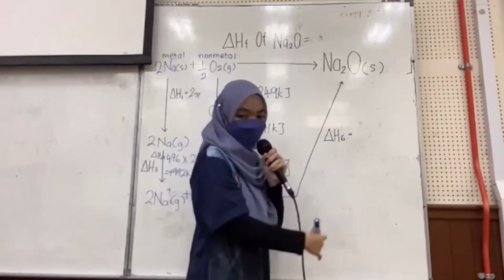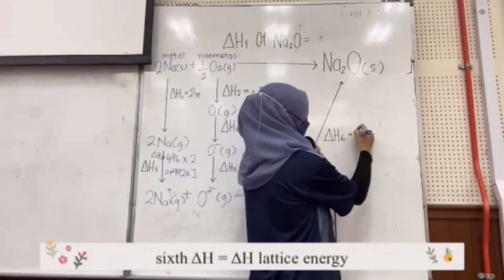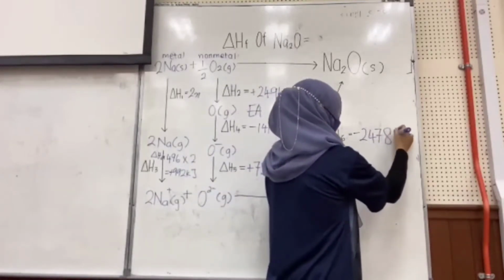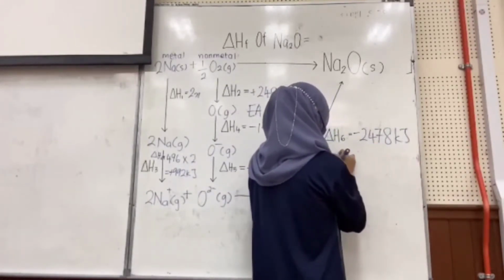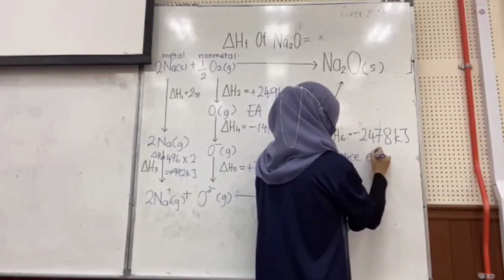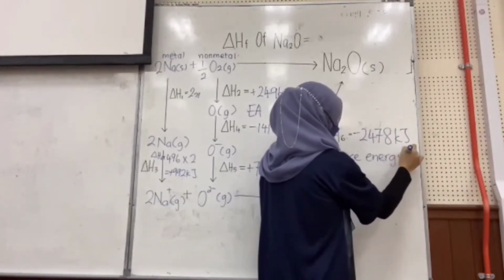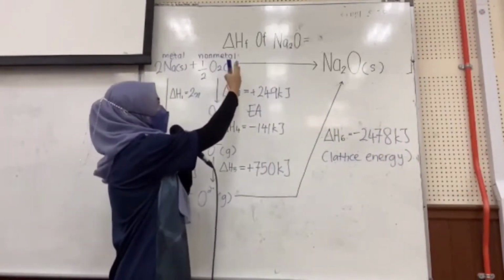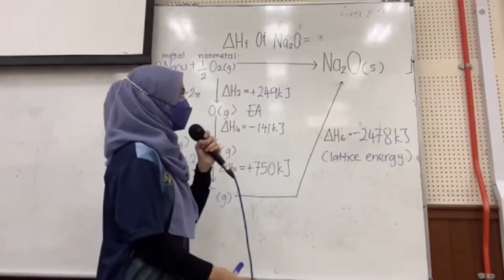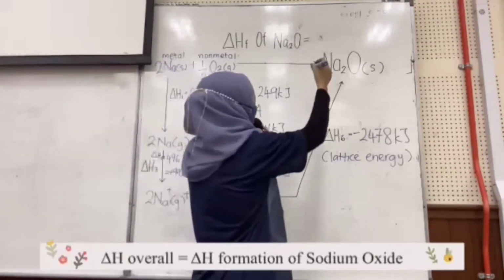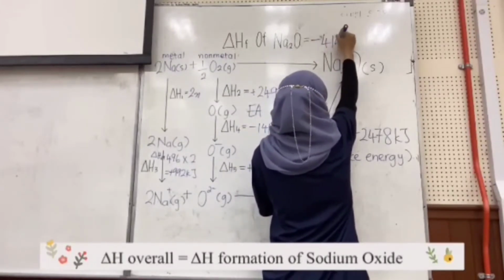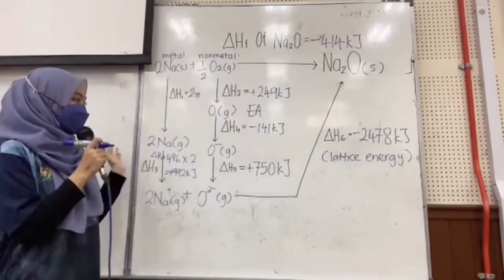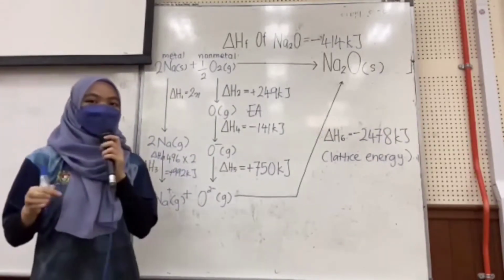Here we get lattice energy, also given in the question, 2478. And don't forget, lastly, to label the enthalpy of formation of sodium oxide, also given in the question as negative 414 kilojoule. So this is the completed energy diagram for the second method.